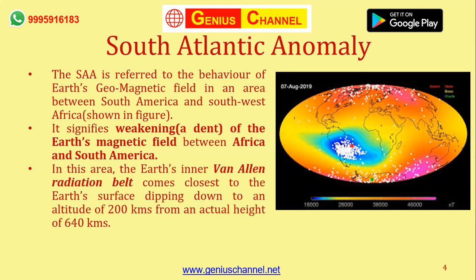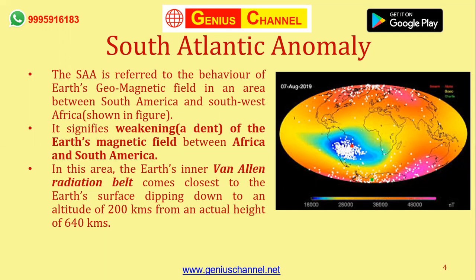So basically there could be an outer one and an inner one. That is what we can understand from here. So there is an inner Van Allen belt which can come as close to the Earth's surface as a height of 200 kilometers. Normally you can find the Van Allen belt at a height starting at 640 kilometers from the surface of the Earth.